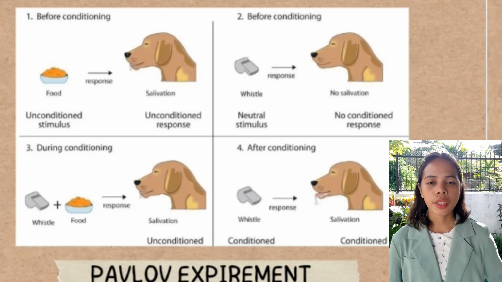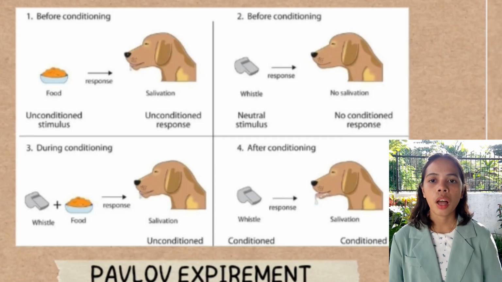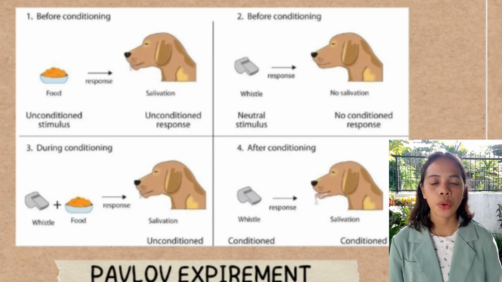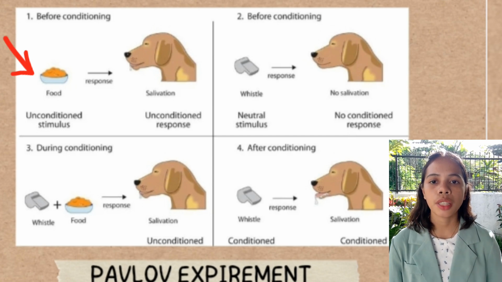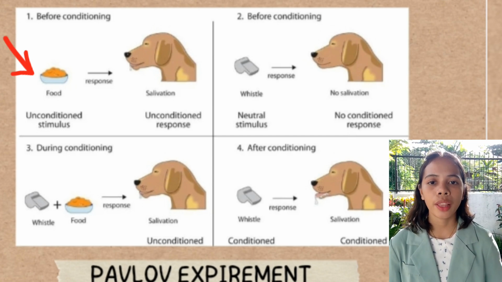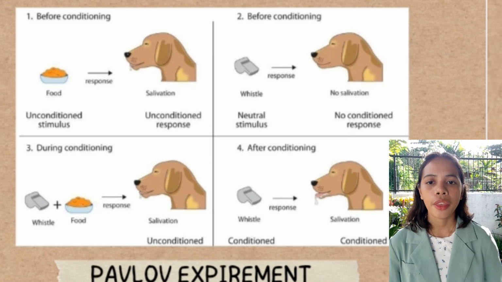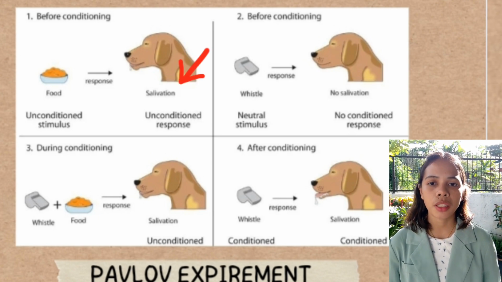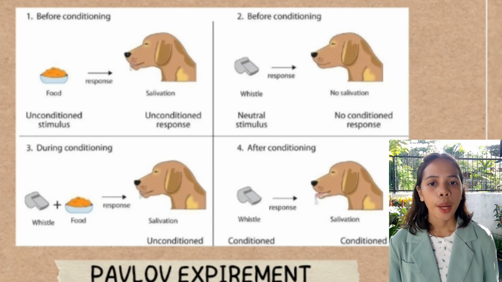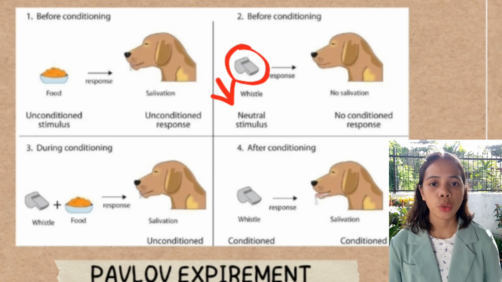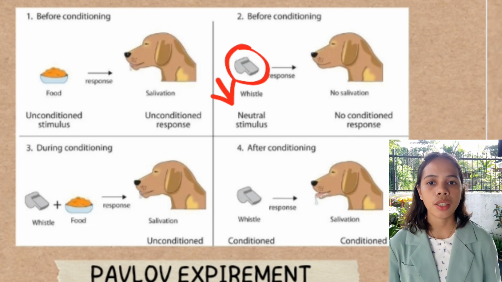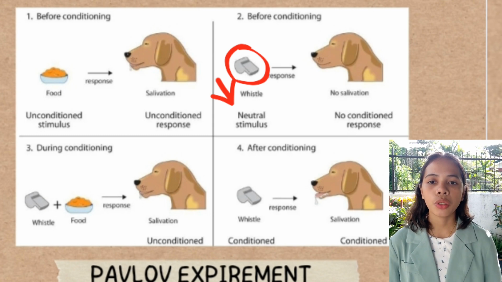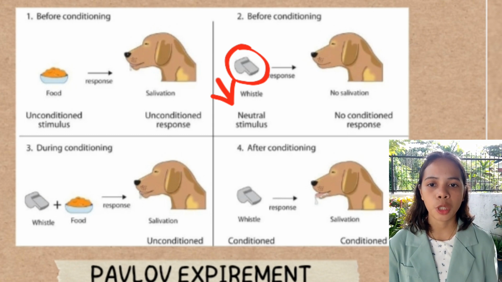So now let's proceed to Pavlov's experiments with dogs. Before conditioning, Pavlov started by observing that dogs naturally salivate when they see or smell food. So the unconditioned stimulus here is the food because it naturally triggers the dog to salivate. Then the unconditioned response is the salivation, which is the natural response to the food. Next, Pavlov introduced a neutral stimulus, which is the bell, that initially did not cause salivation in the dogs. So the neutral stimulus here is the bell, with no response.